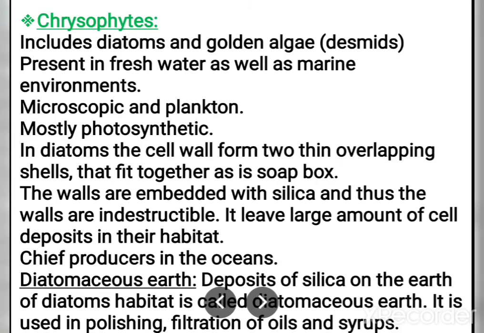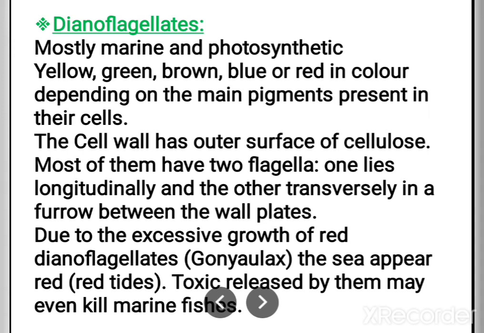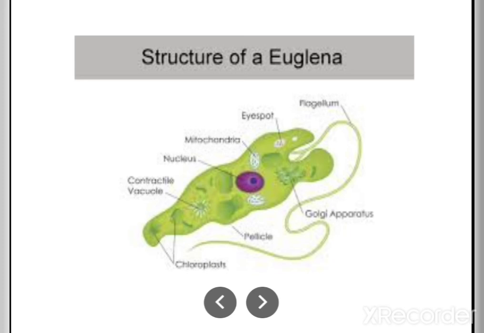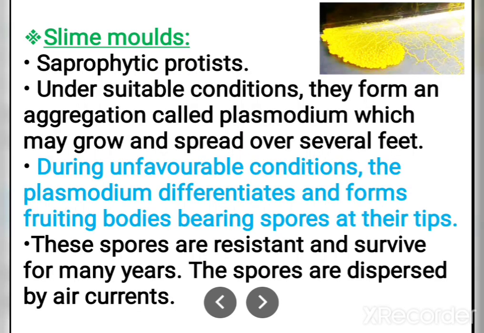First we studied chrysophytes. The main example is golden algae, and diatoms also come under this category. Next, dinoflagellates, an example is Gonyaulax. Then euglenoids, an example is Euglena. And next, slime molds, plasmodium.